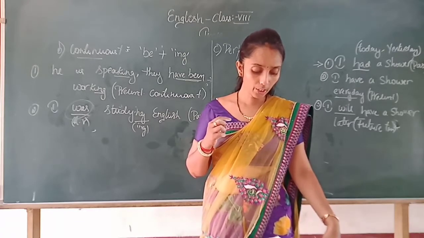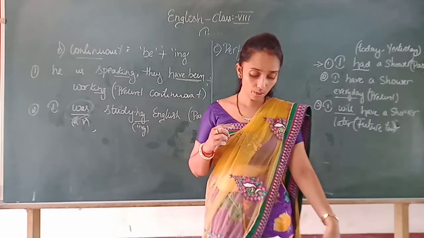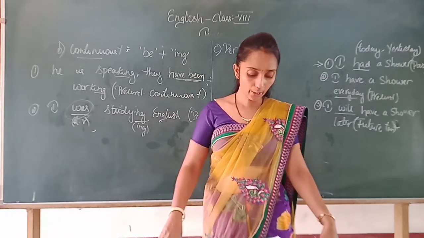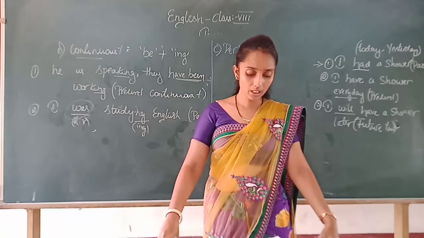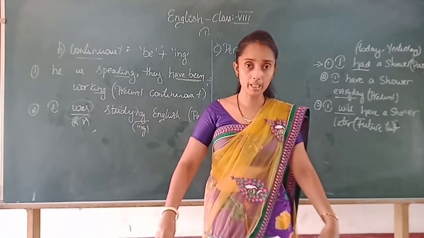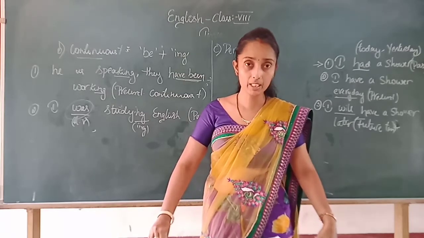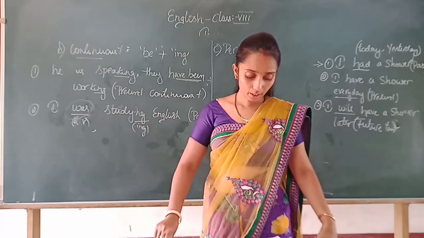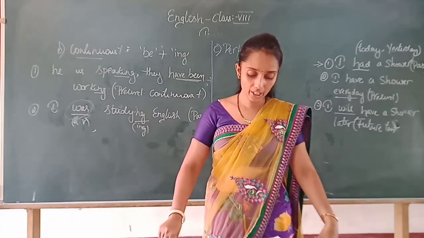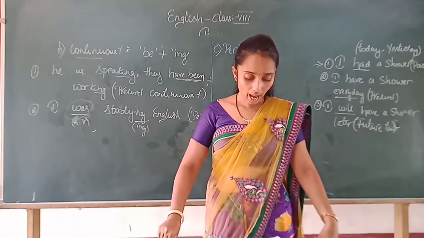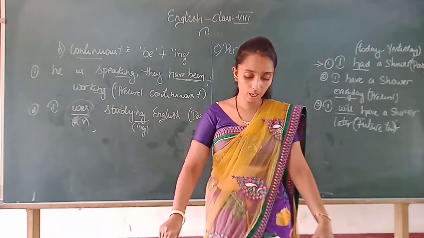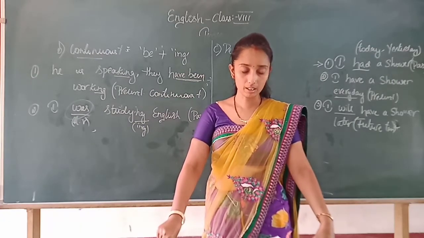It also denotes an action that has been continuous from the past up to the present moment. Full stop. I'll repeat once again. It also denotes an action that has been continuous from the past up to the present moment.